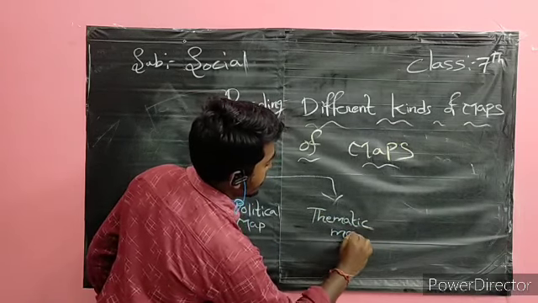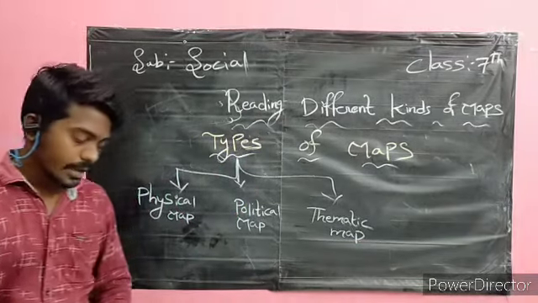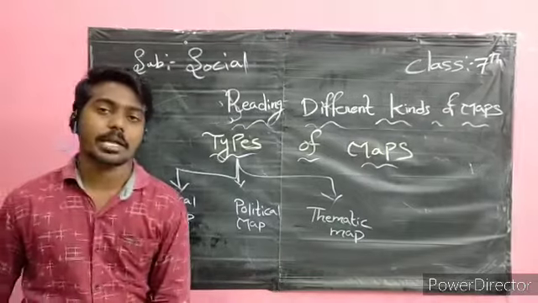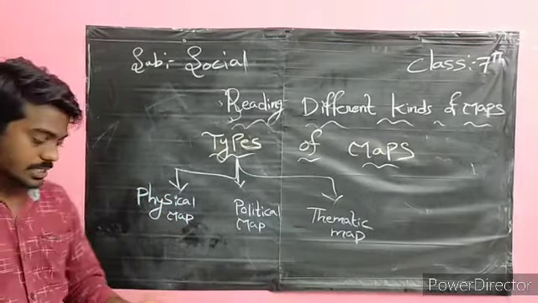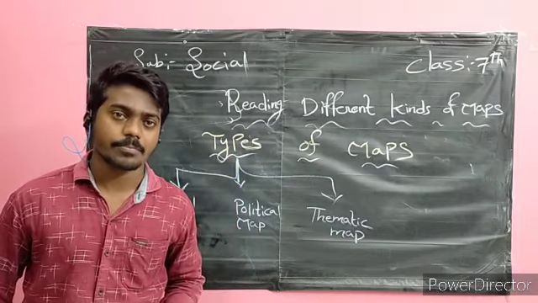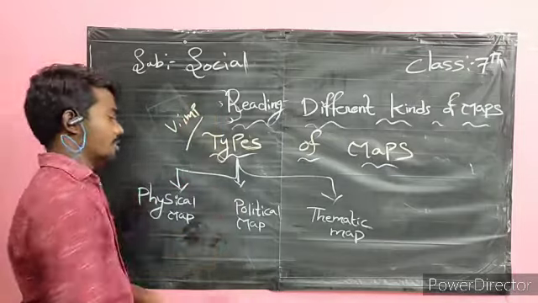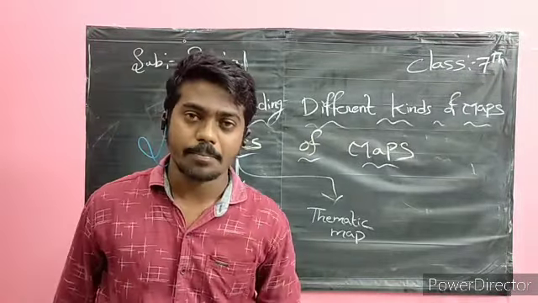Thematic map. Okay, we have the physical map, political map, and thematic maps. Coming to the first, what is meant by a physical map? Very, very important.